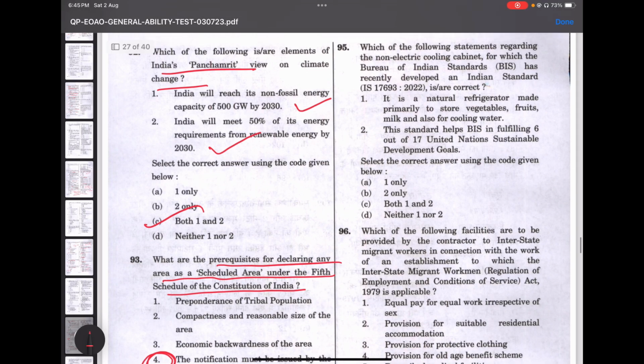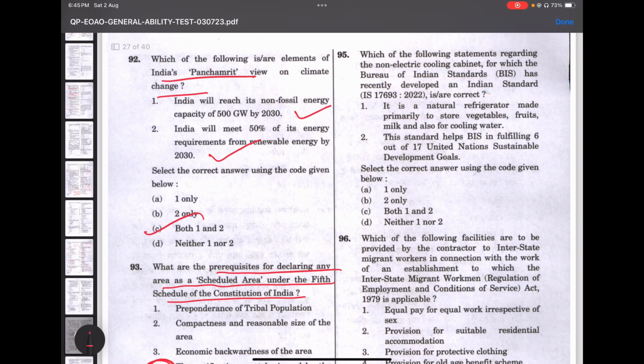So next question 95. Which of the following statements regarding the non-electric cooling cabinet for which the Bureau of Indian Standards has recently developed an Indian standard are correct? It is a natural refrigerator made primarily to store vegetables, fruits, milk, and also for cooling water. It is right. The standard helps in fulfilling. That is also right. It's both 1 and 2.